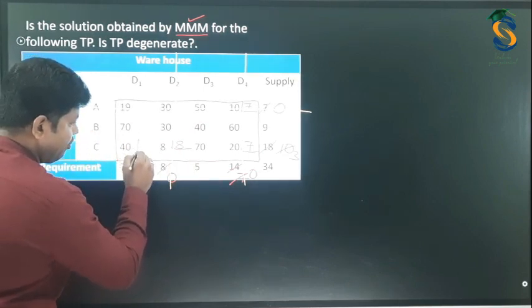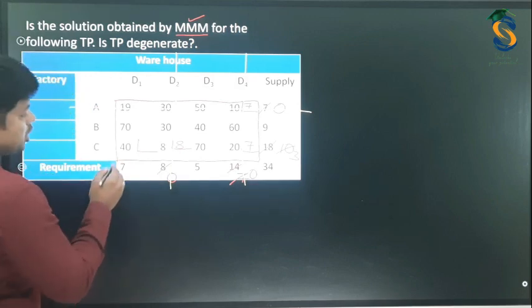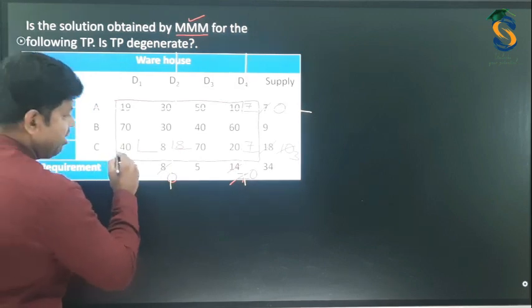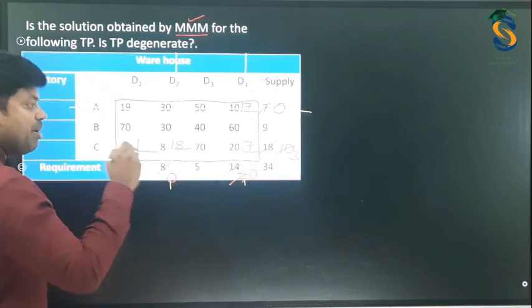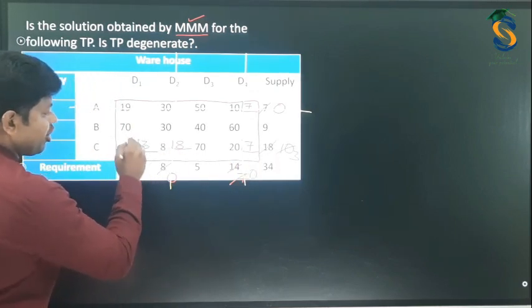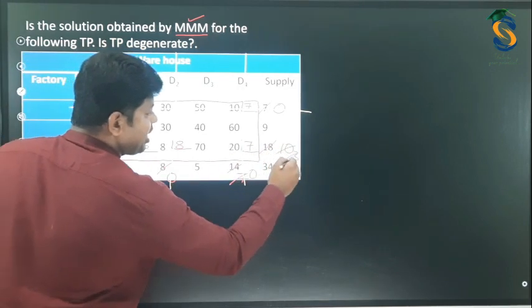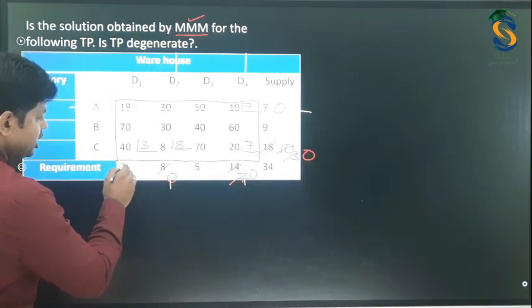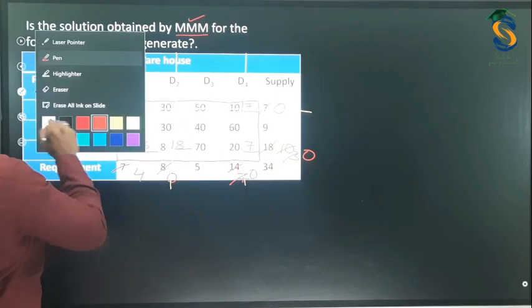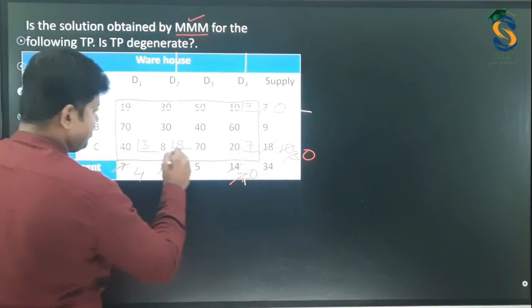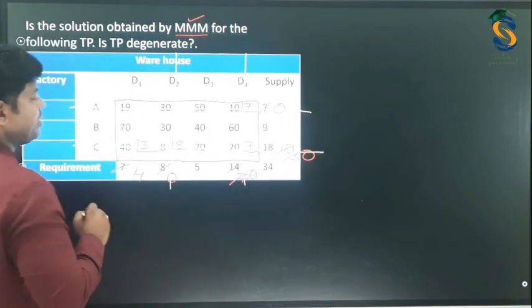I am going to allocate for this 40. Here 7 is there, and row wise 3 is there. Among 7 and 3, the minimum value is 3, hence allocate 3 here. So this becomes 0 and this becomes 4. As this becomes 0, our job is to cancel this. Very, very simple.